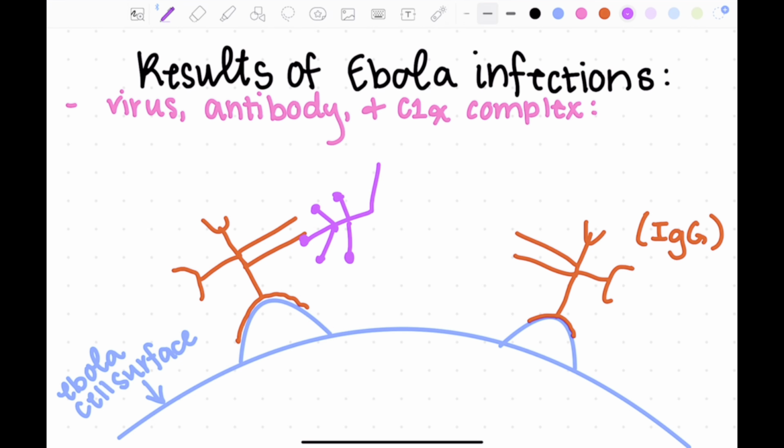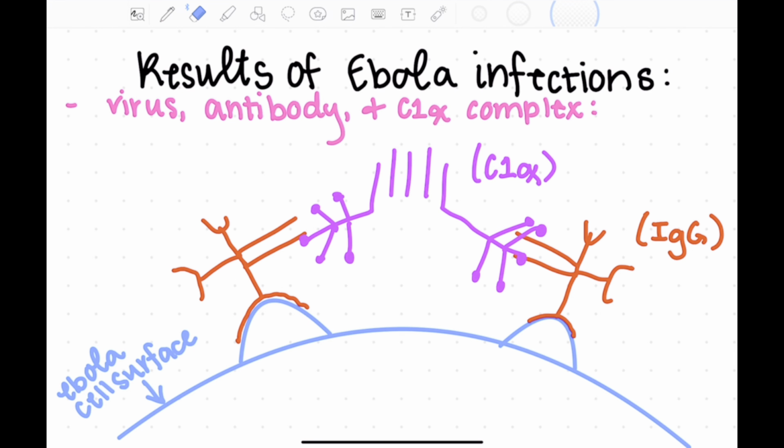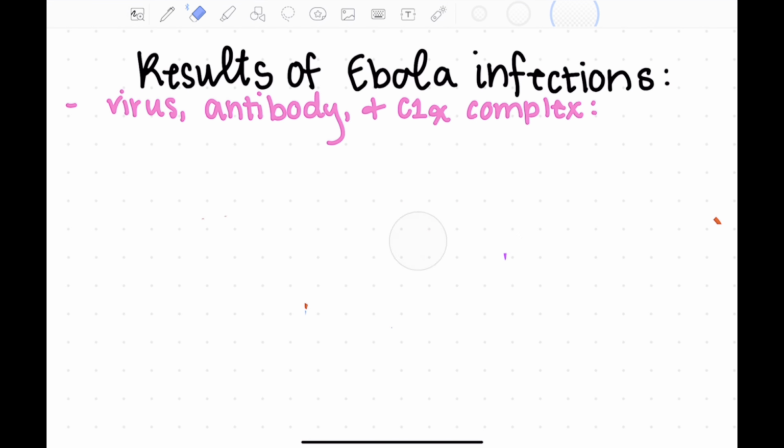Now that you know the effects of the Ebola virus, we will now see the complex that is formed from the infection. It will include the virus, antibody, and C1q complex that will produce the increased proliferation and immune response.